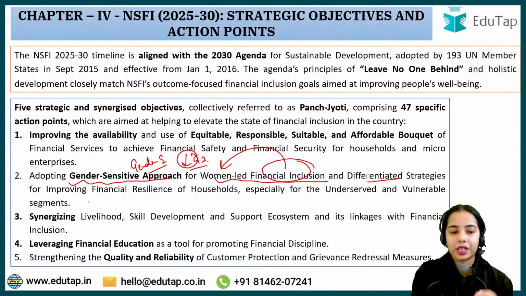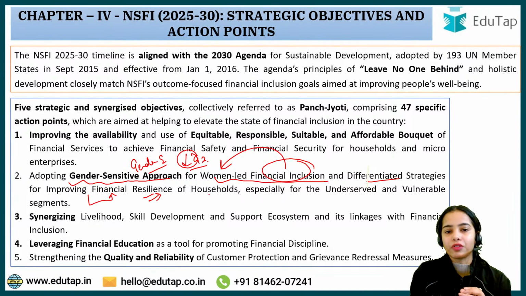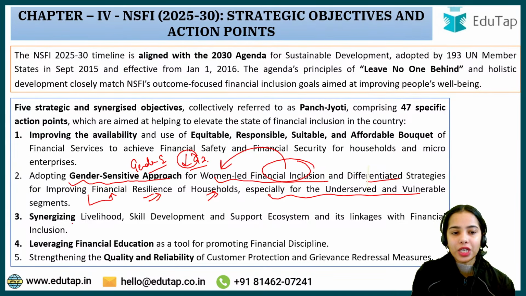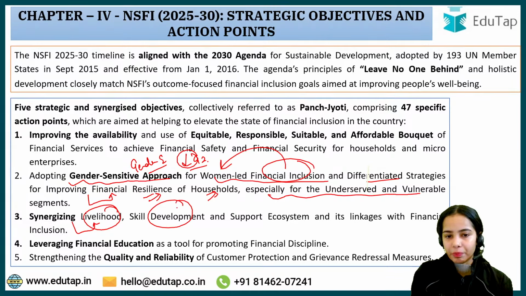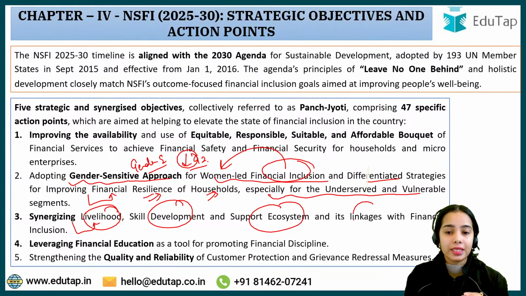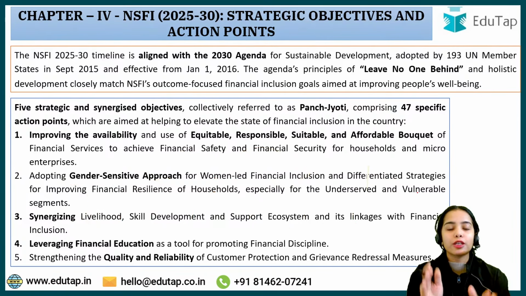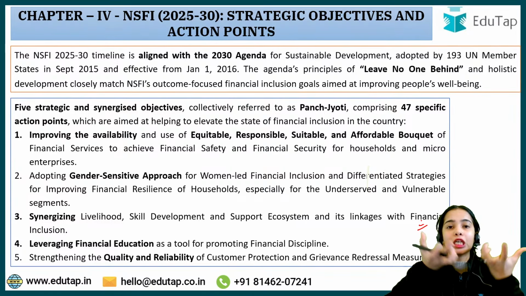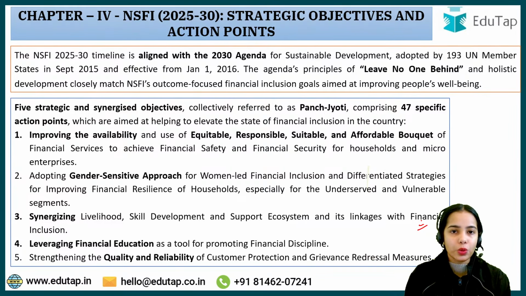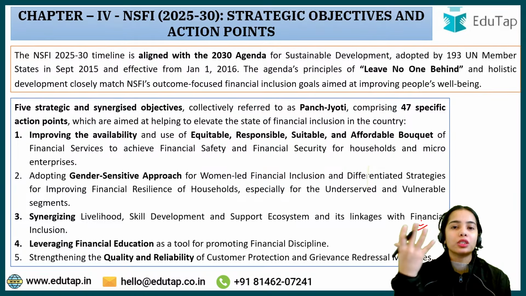Differentiated strategies are required for improving the financial resilience of households so that they can handle unforeseen contingencies, especially for the underserved and vulnerable sections. Synergizing livelihood, skill development, support ecosystem and its linkages with financial inclusion. Financial inclusion is not possible without the income of the people. For people to be included in the financial ecosystem, they should have the income, the money for transactions, for investment, for insurance and such.